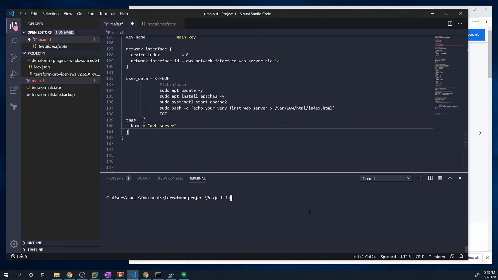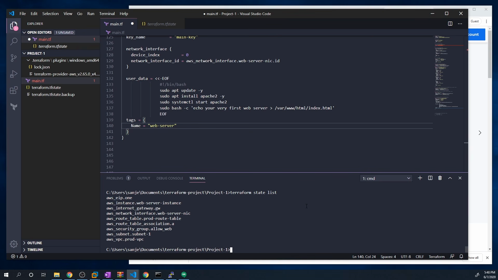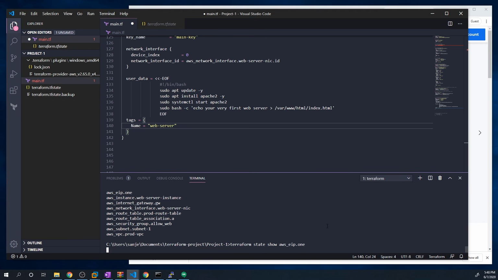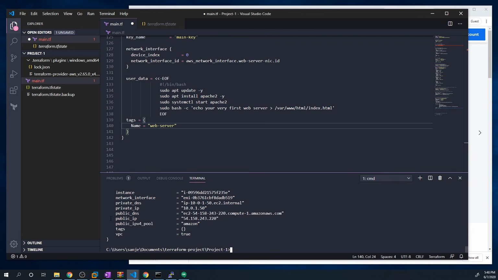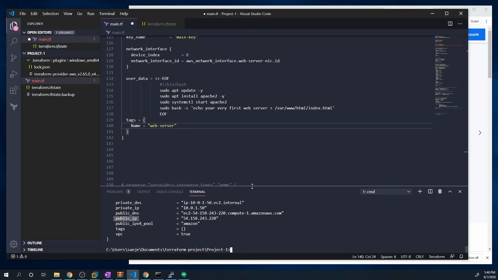Because after you deploy something, we can always do a Terraform state list. And so if we wanted to extract the public IP of the Elastic IP that we created, we can always do a Terraform state show, and then just copy that. And you can see here that we can actually see the public IP under the public IP property of this resource that we created. But there's going to be times where it's a little inconvenient to always do a Terraform state list and then Terraform state show for all of the details that we want.